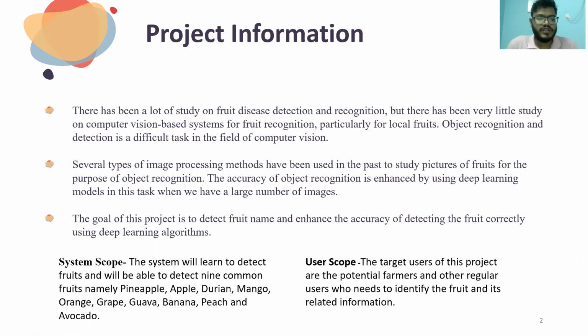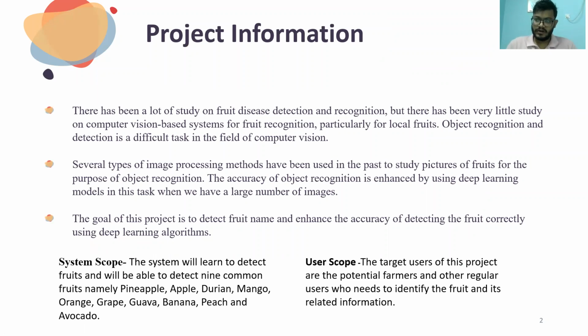The goal of the project is to detect the fruit name and enhance the accuracy of detecting the fruit correctly using deep learning algorithms. For the system scope, the system will learn to detect fruits and will be able to detect 9 common fruits, namely the pineapple, apple, durian, mango, orange, grape, guava, banana, peach, and avocado.